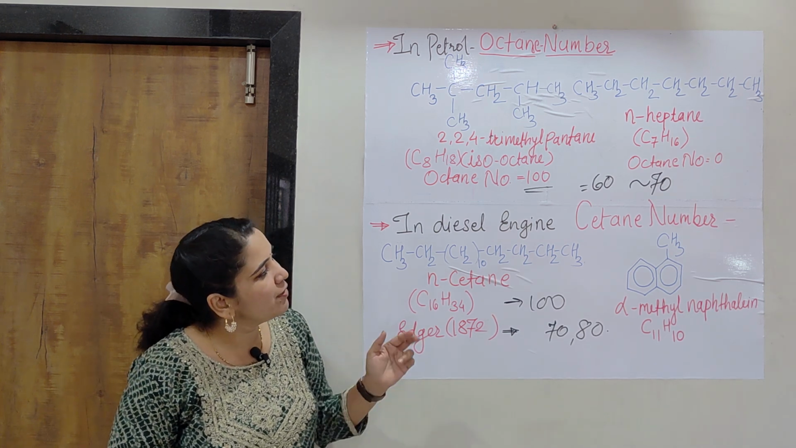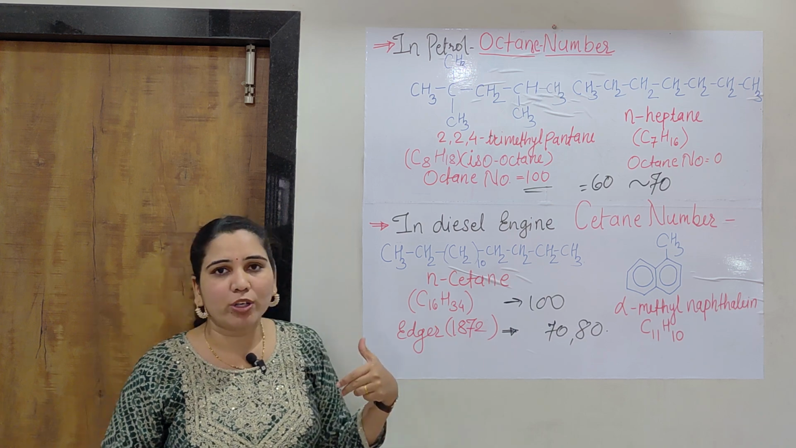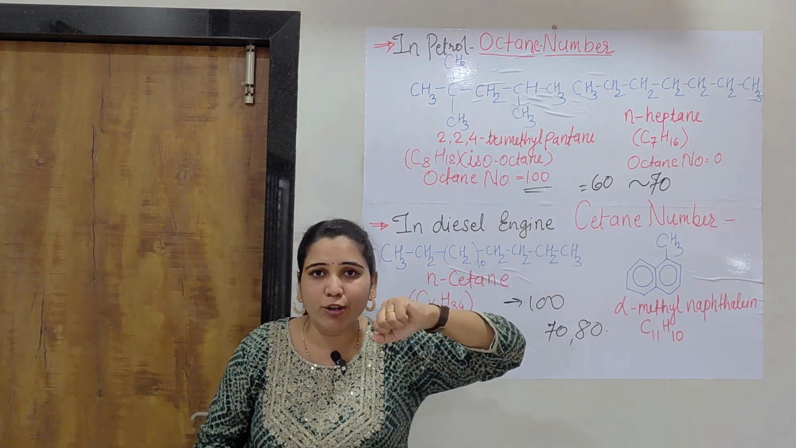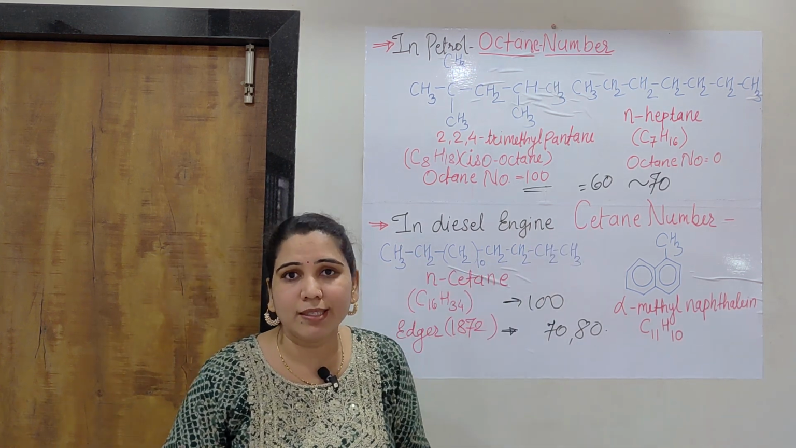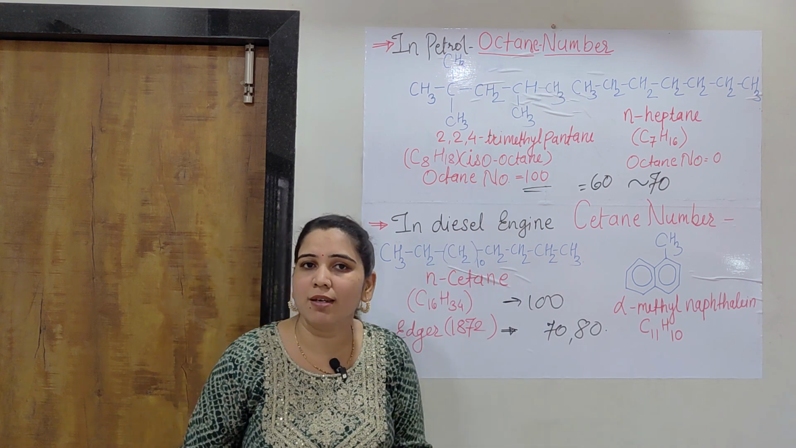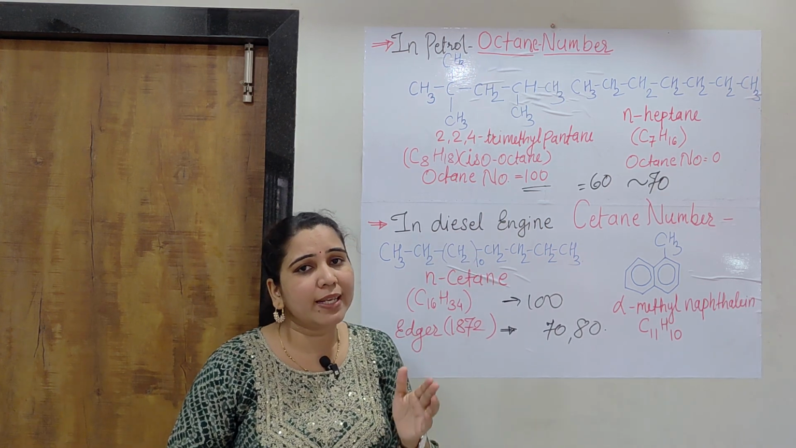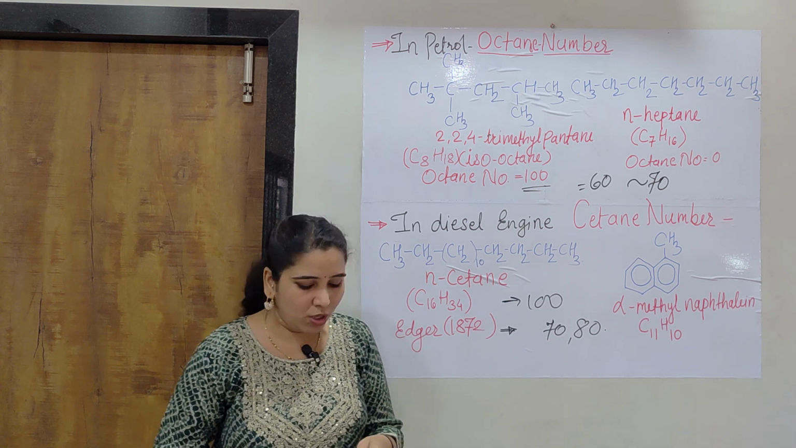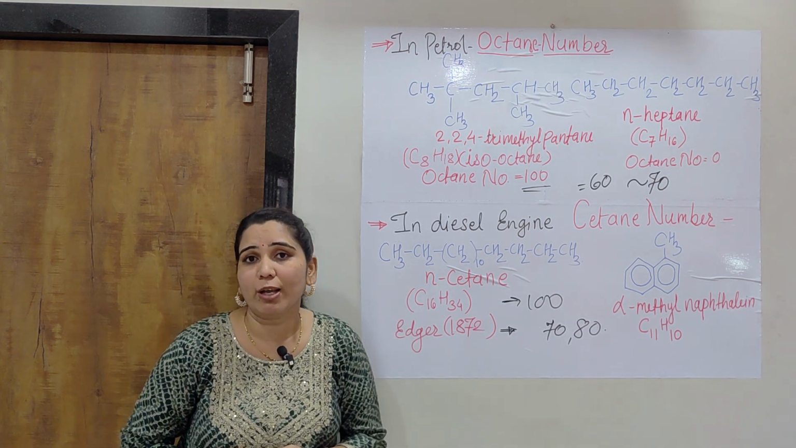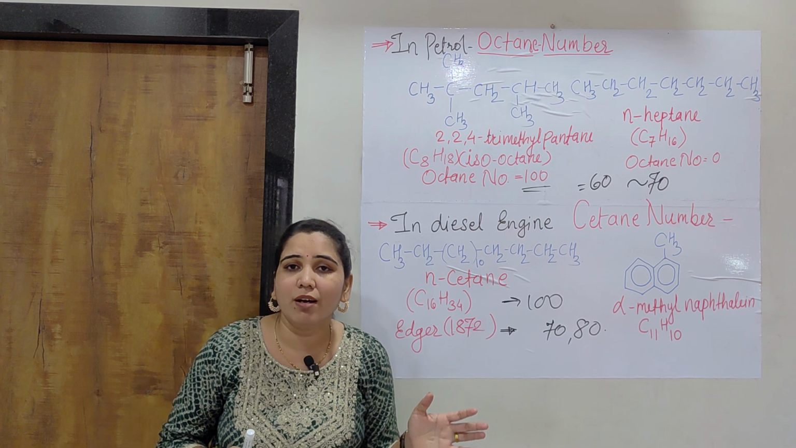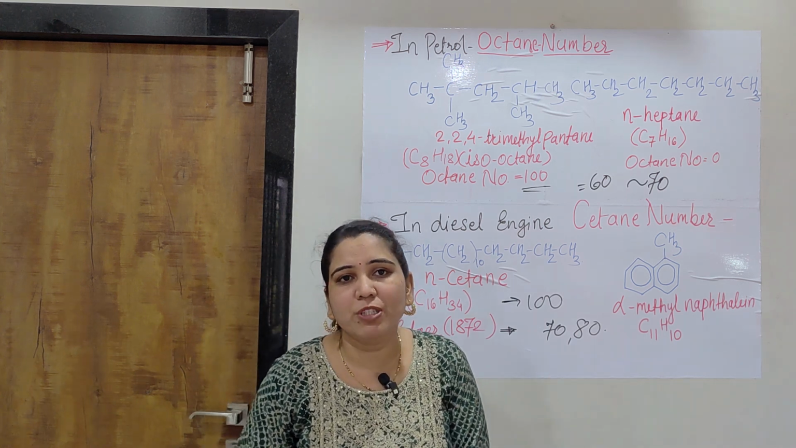So in this way, guys, we have studied both cetane number and octane number. The cetane number is related to the quality of the fuel in the diesel engine, while the octane number is related to the quality of the fuel in the petrol or gasoline type of engine. Both these points are very important from the exam point of view, and these are nearly the last topic of this particular unit.